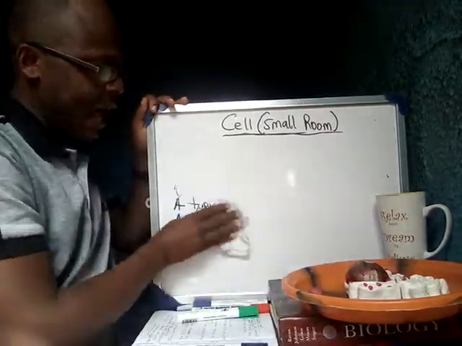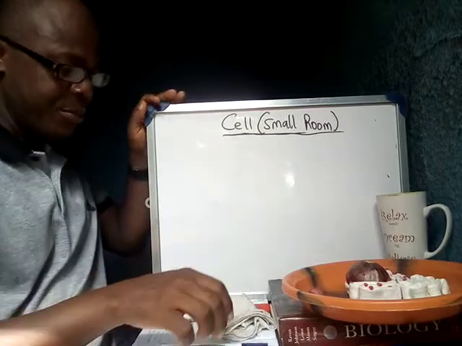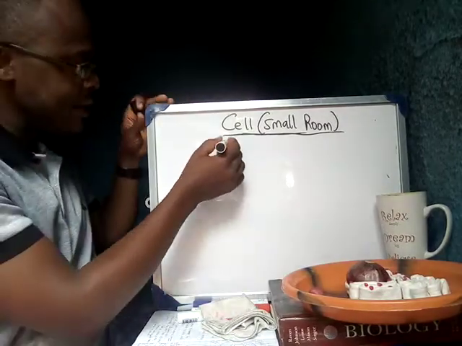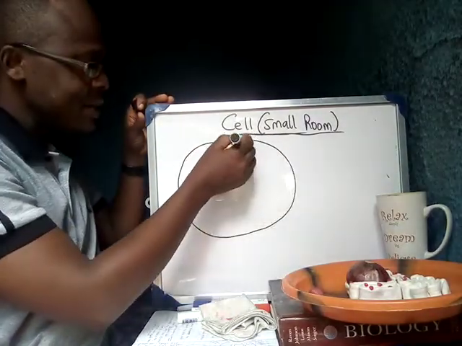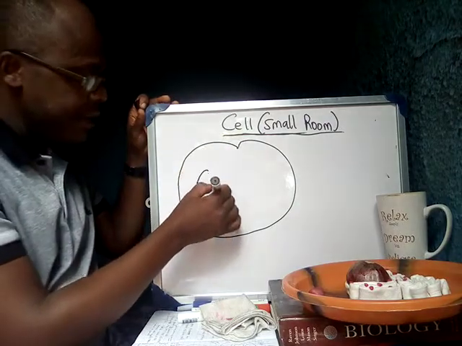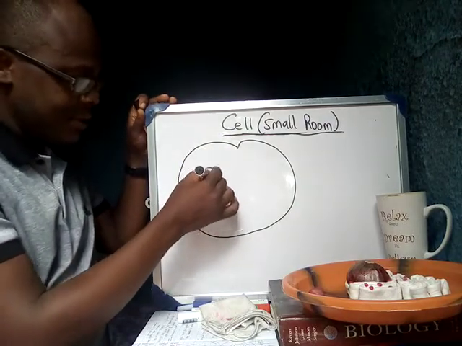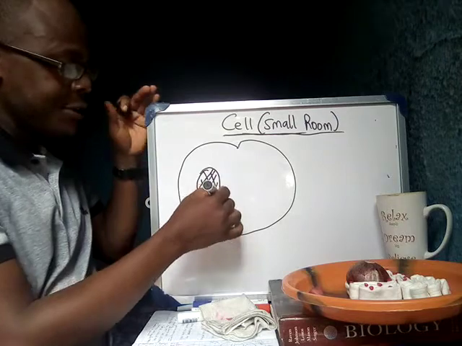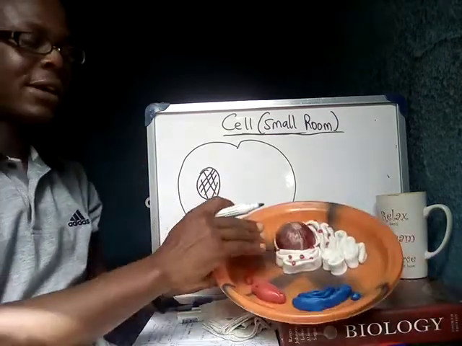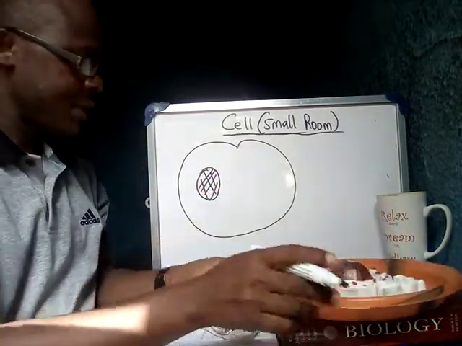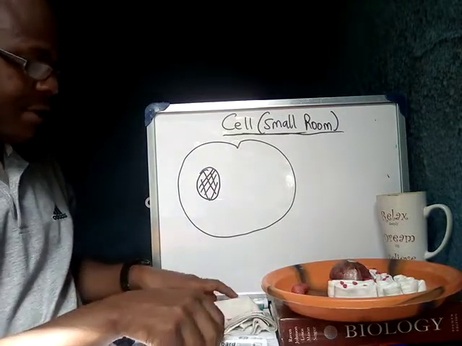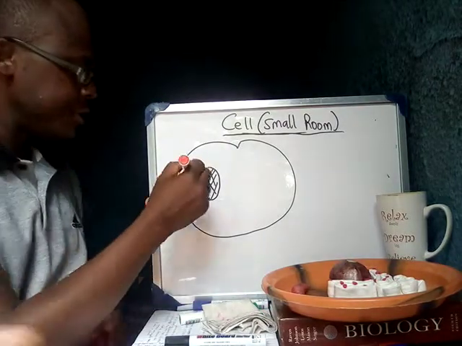We will take an animal cell as a typical example. So an animal cell would look like this, right? And then we'll have a nucleus, as you have on my model here. Then you would have membranes around the nucleus.